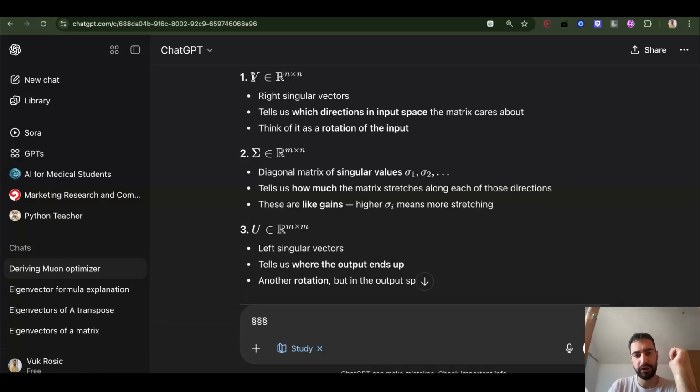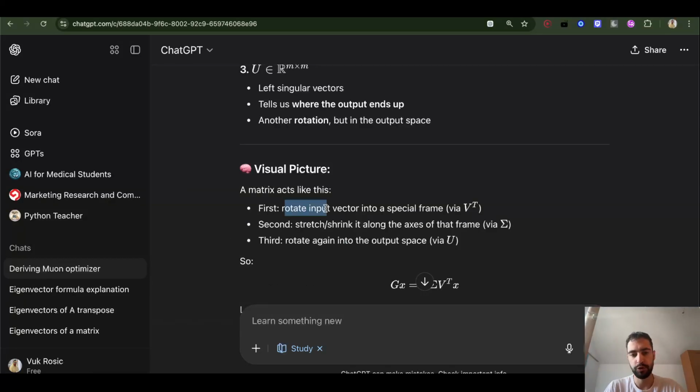These are called: V is the right singular vectors, sigma is the diagonal matrix of singular values, and U is the left singular vectors. First, rotate the input vector into a special frame via this V transposed. Second, stretch and shrink along the axes of that frame.